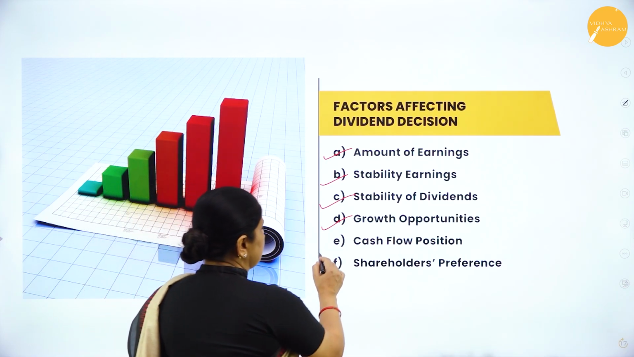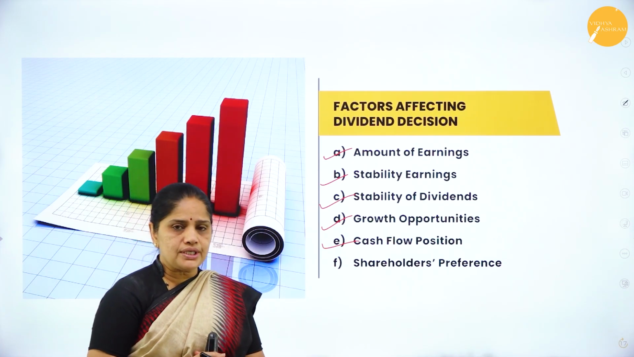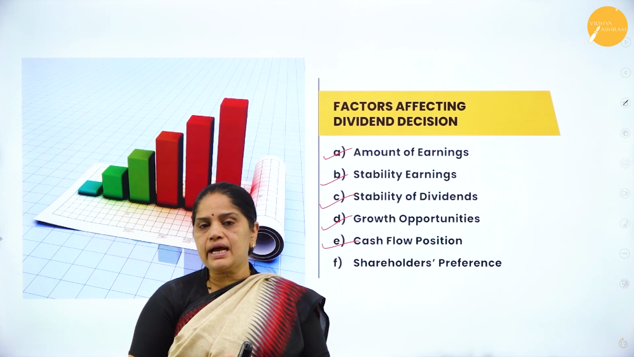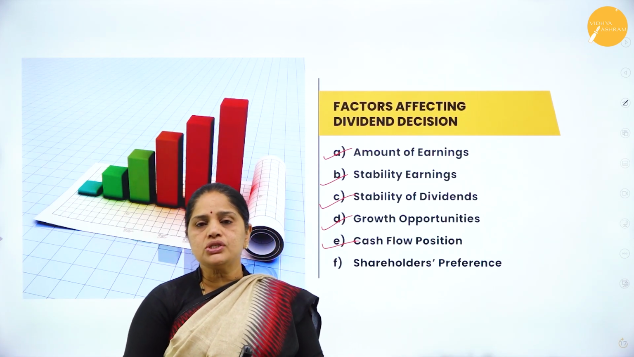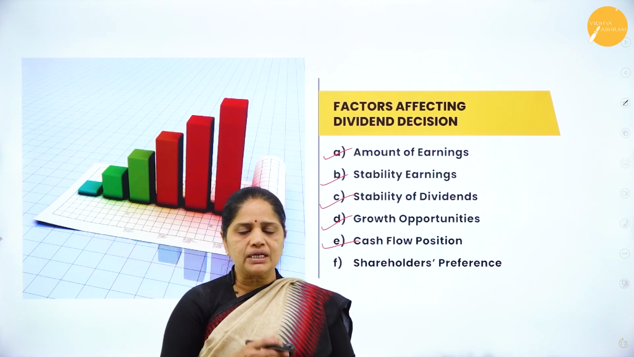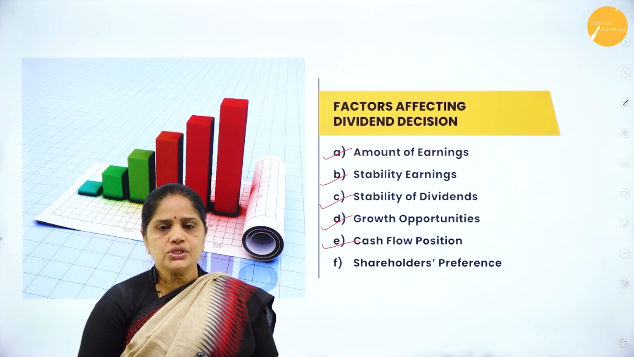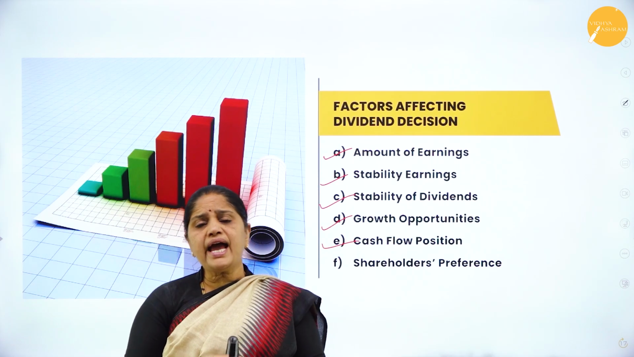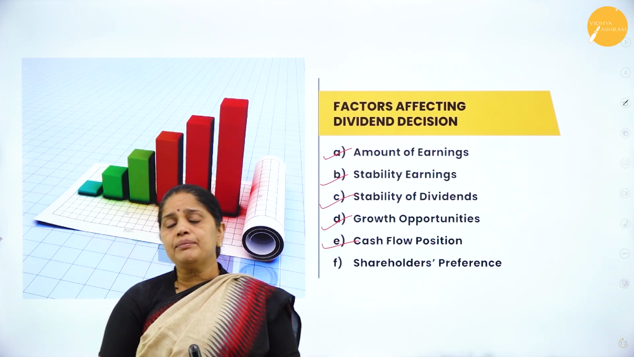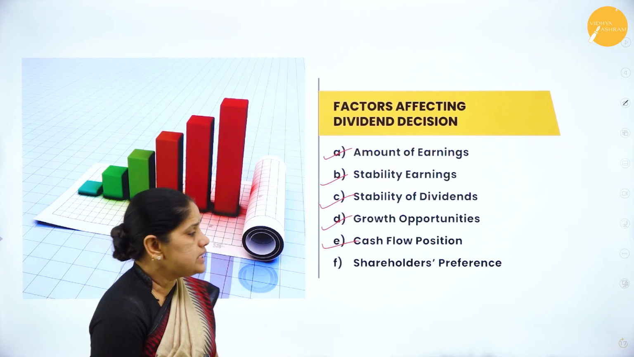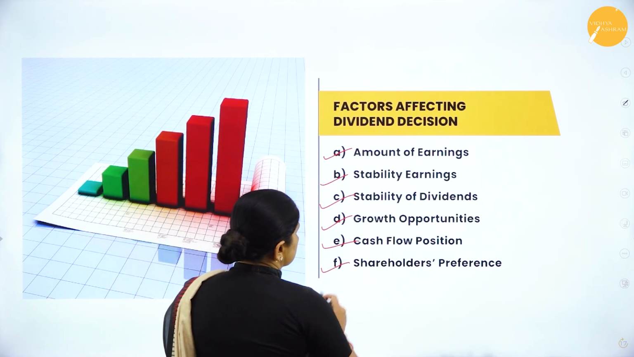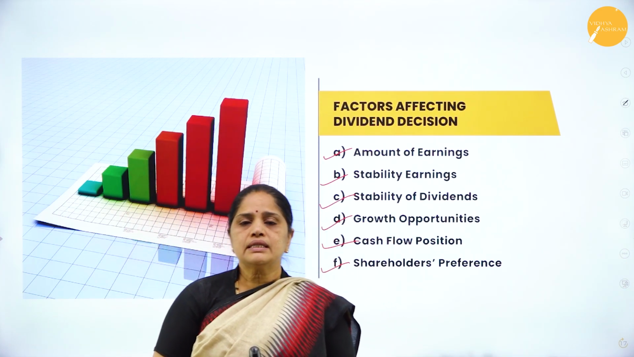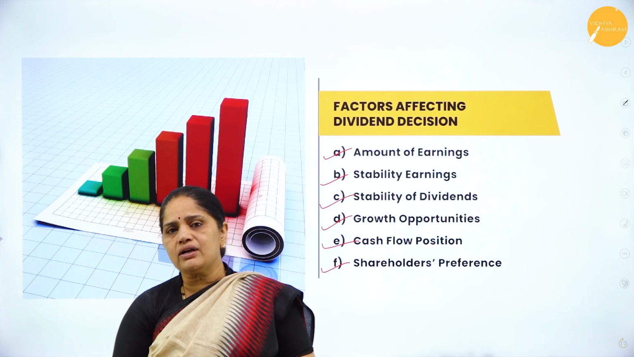Then the next one is the cash flow position. So depending on the cash flow position of the company, we can decide whether the company wants to go in for a dividend decision, what kind of a dividend decision it wants. So if there is a lot of retained earnings in the company and the cash flow is also good, then the company may resort to 100% dividend distribution. Then the last one is the shareholders' preference. So depending on the shareholders' preference also, the company can decide whether to pay dividend or not.